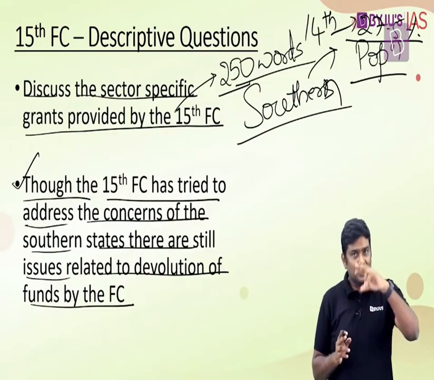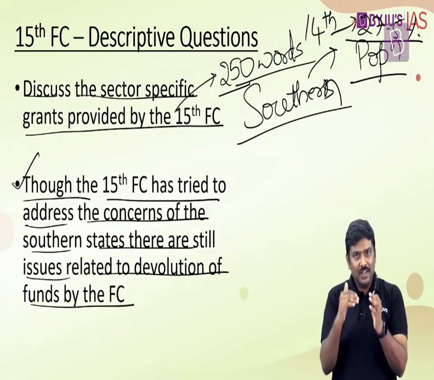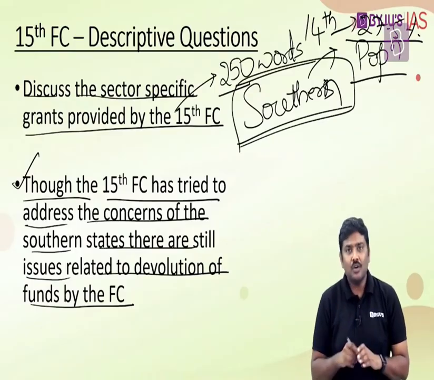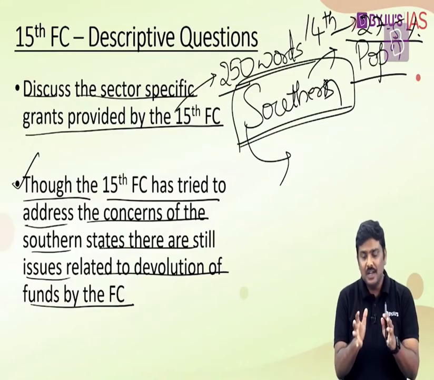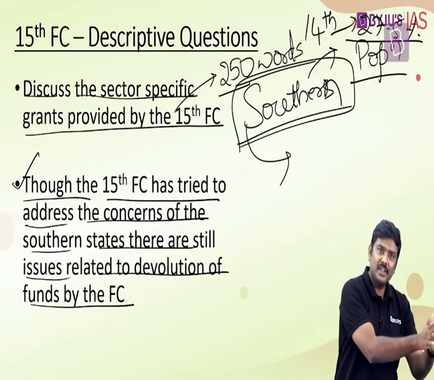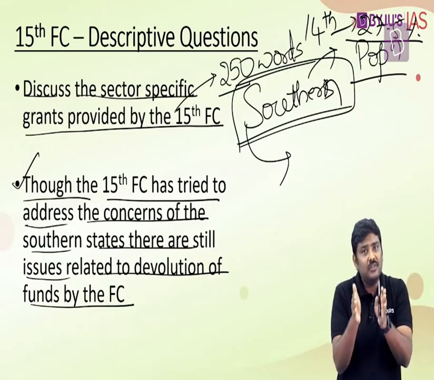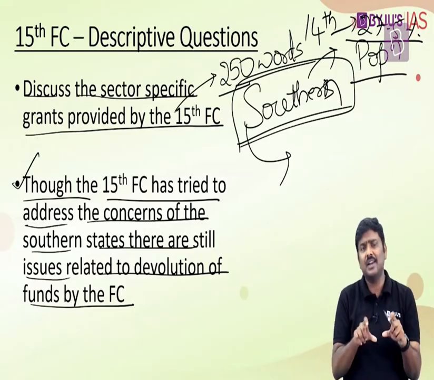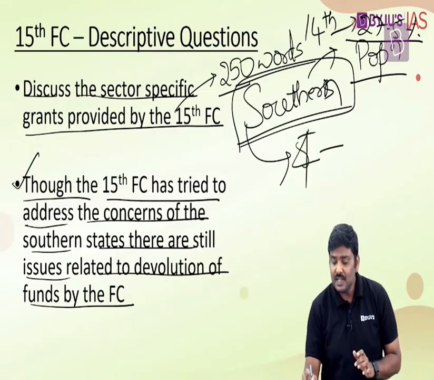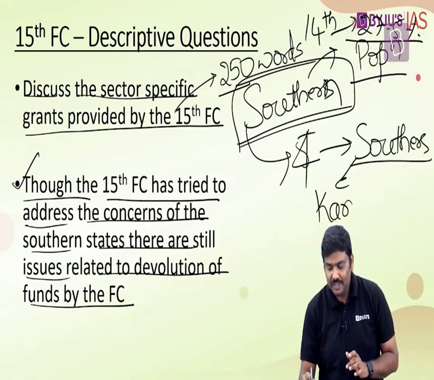Having said so, please understand this. There are various concerns which have been raised even after this. Based on a detailed study of the Finance Commission report, it has been found that, out of the 5 states which are going to lose because of this particular recommendation, and when I say lose, I mean how much they were getting based on the recommendation of the earlier Finance Commission versus how much they will get in the form of devolution based on the horizontal devolution formula given by the 15th FC. If you make a comparison like this, out of the top 5 losers, 4 will be from southern India.